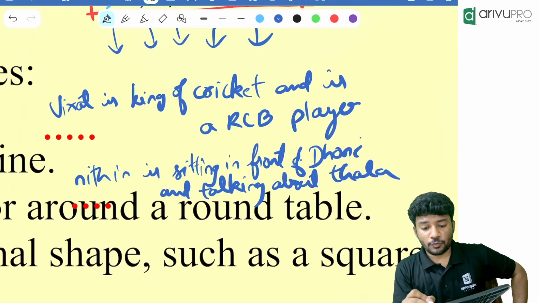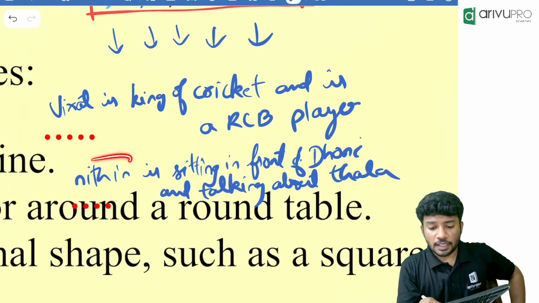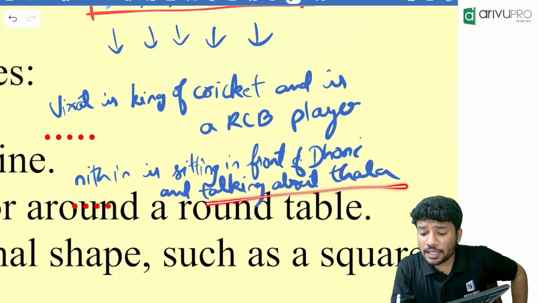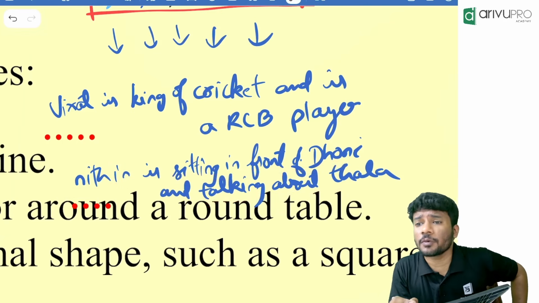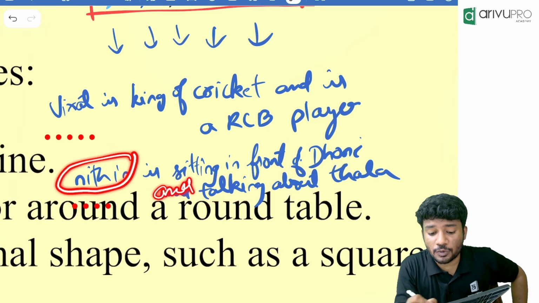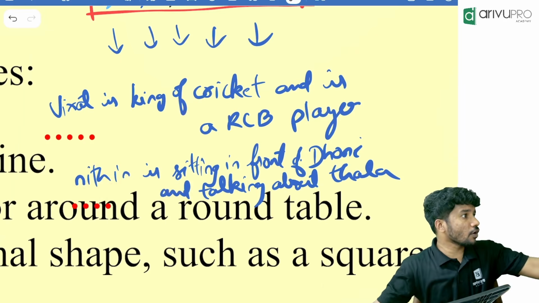Okay. Now my first question. Who is sitting in front of Dhoni? Yeah, Nithin is sitting in front of Dhoni. Correct? Then, talking about Tala, who is talking about Tala? Nithin. Why? Because first person means what? We are talking about the first person. Understood that? Shruti, you got it.